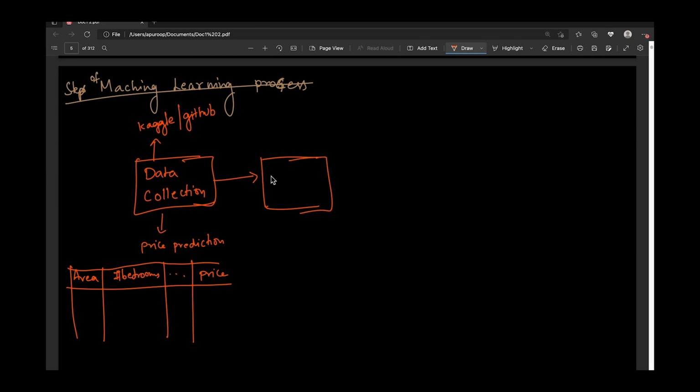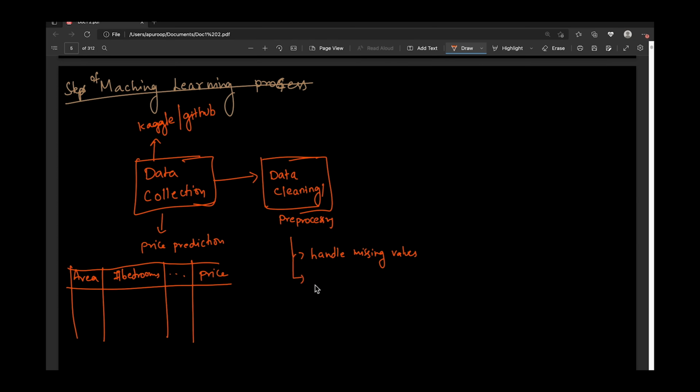And after collecting the data, there can be many problems within the collected data. So we have to clean that particular data that we are having. So first we need to collect the data, and we need to solve the problems within the data by doing some cleaning. So this we can call either data cleaning or data pre-processing as well. So in case of data pre-processing, we can handle missing values. So sometimes the values in the collected data might be missing. So those should be handled.